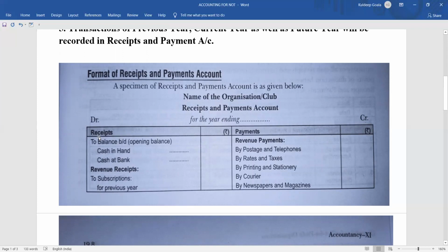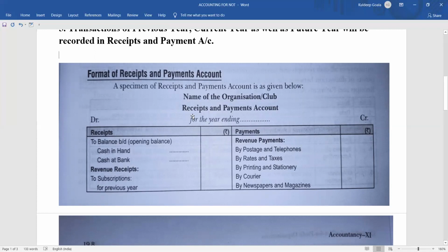So it is an account, so it will have one debit side and the credit side, as we all know. In the debit side, we mention all the receipt items, and in the credit side, we mention all the payment items. Remember that receipts and payment account is a real account, so a real account follows the rule of, what is the rule? Debit what comes in, credit what goes out. So all that comes in, that is the receipt, will be coming in the debit side, and credit will be all that goes out, that is a payment. Okay, so that is the concept.